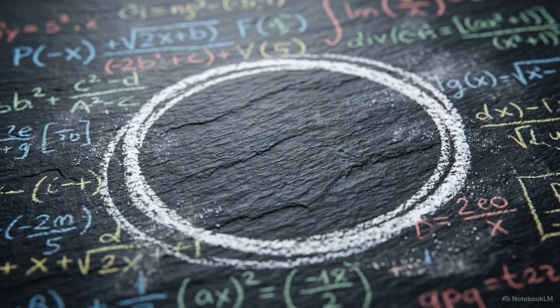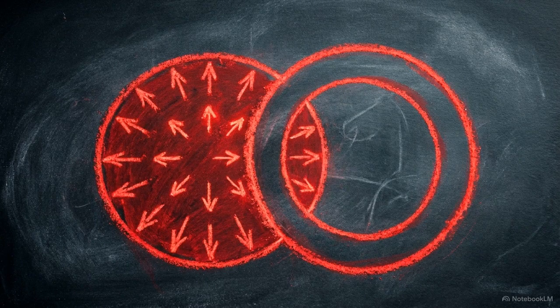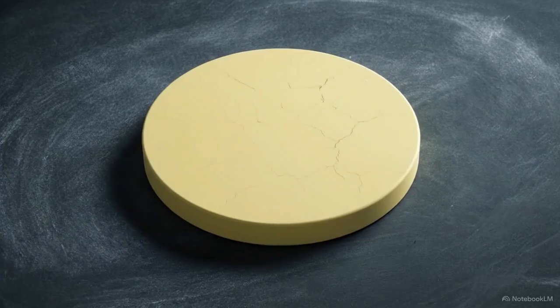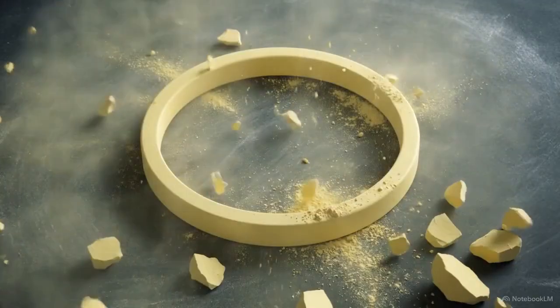Let's test the retraction condition on this new map. What happens if we apply this specific rule to an input x that is already sitting on the boundary ring? Because the ray originates inside the disk and must pass directly through x to reach the edge, the point where that hits the boundary is simply x itself. The output r of x equals the input x. We have just constructed a continuous retraction from the solid disk D2 onto the boundary ring S1. This directly violates the no retraction theorem. Our initial assumption is impossible, proving that a fixed point must exist.